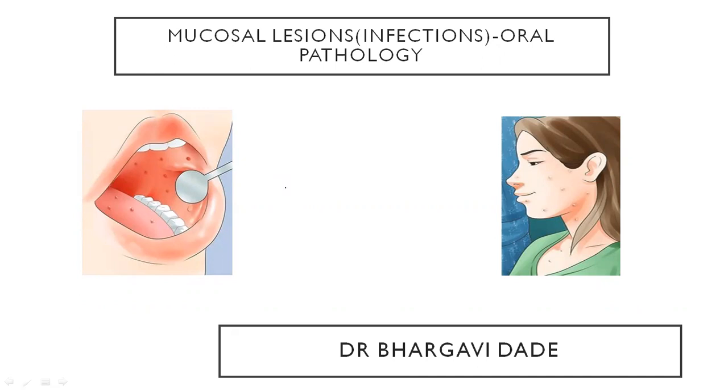Today I'm going to talk about different mucosal lesions caused due to viral infections. I'm going to cover HSV, Varicella zoster virus, Measles, Papilloma, Condyloma Acuminatum, Coxsackie virus, and Hex disease. So let's begin.